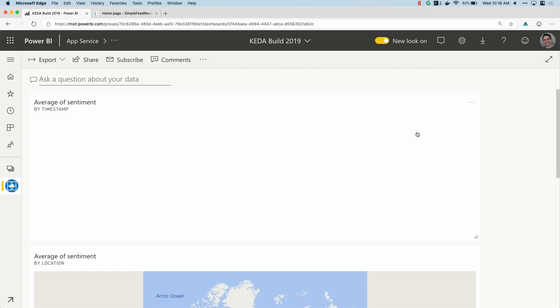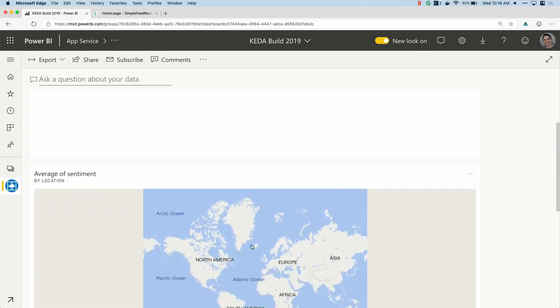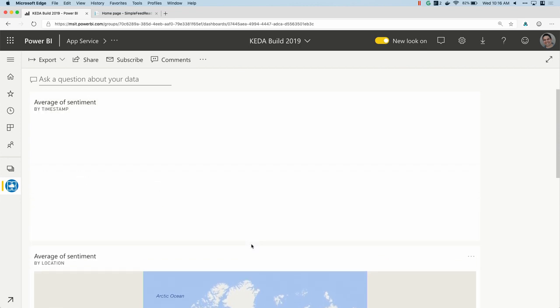Now, this is a spoiler-free demo. I'm not going to show any text here. But you will see a demo here in a second where I want to know every single person in the world who's tweeting about the Avengers. I want to know how many people are tweeting. I want to know where in the world they're tweeting from. And what's their sentiment? Are they excited about the Avengers or are they really sad? And I'm going to do that by actually combining containers, serverless, and Kubernetes into a single solution.